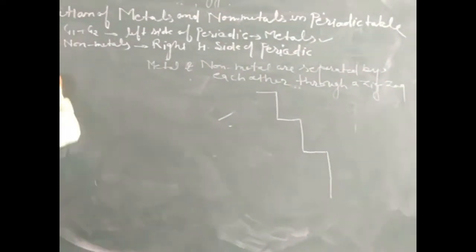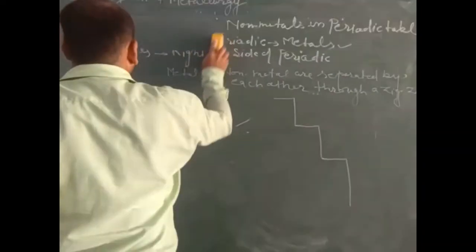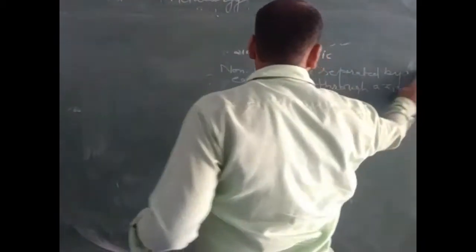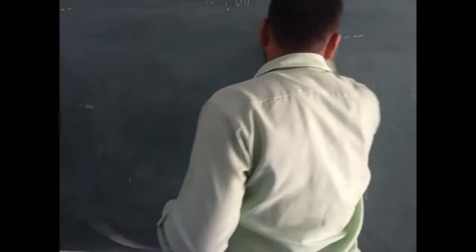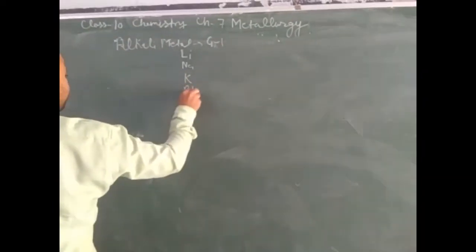Now we will discuss in detail different types of metals of the periodic table. First group of the periodic table is alkali metals. Group first elements are alkali metals. These are lithium, sodium, potassium, rubidium, cesium and francium.